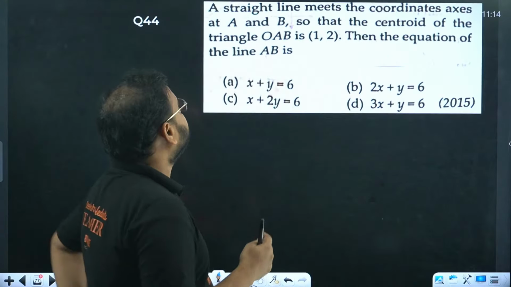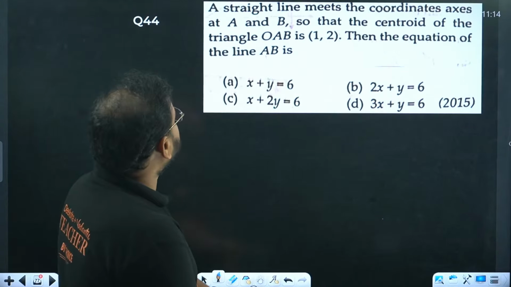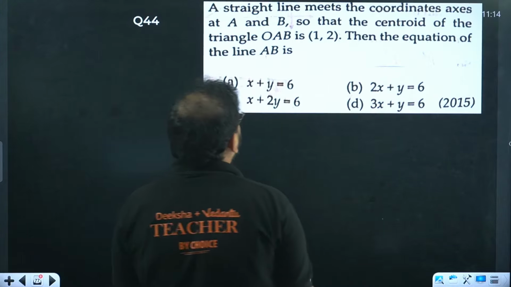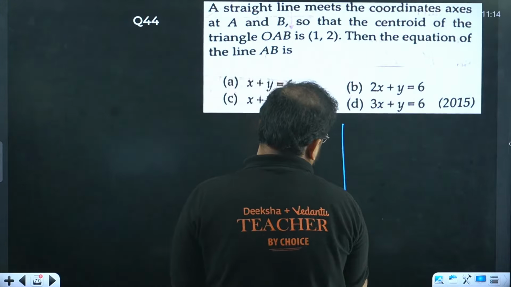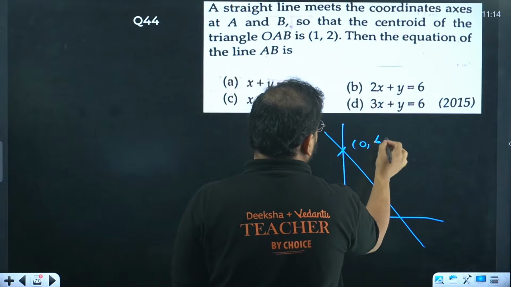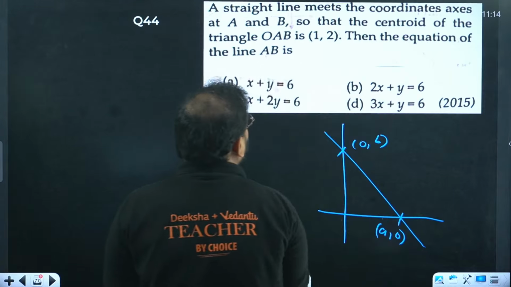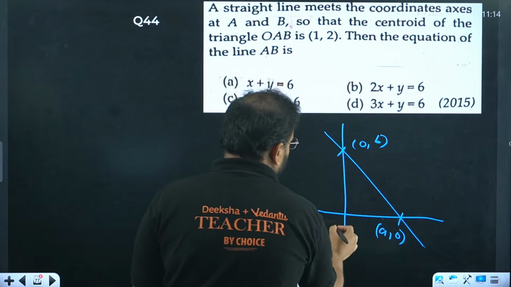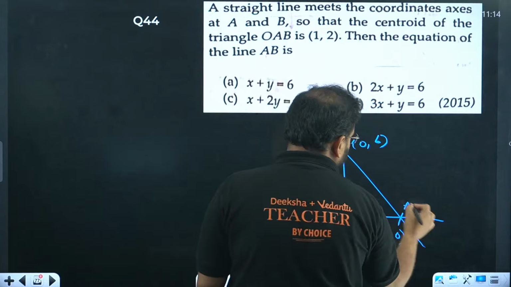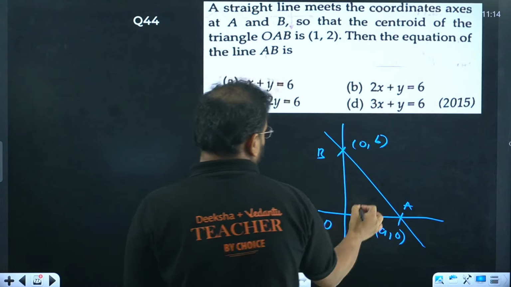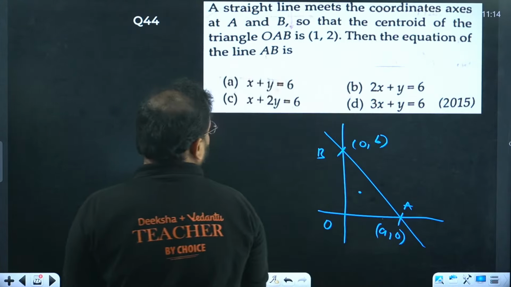A straight line meets the coordinate axis at A and B so that the centroid of the triangle is given. The straight line meets the coordinate axis like this. So this point will be 0 comma b, and this will be a comma 0. The triangle they're saying is OAB. They're saying the centroid of this triangle is 1 comma 2. So how do you find this?